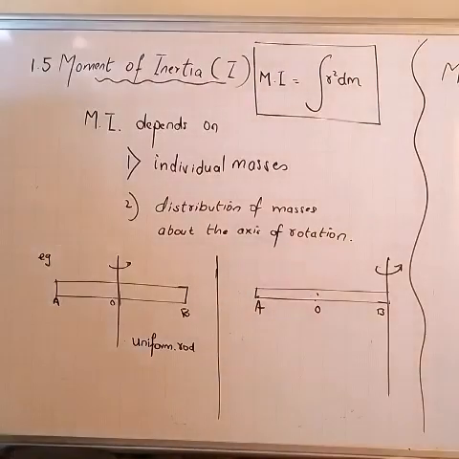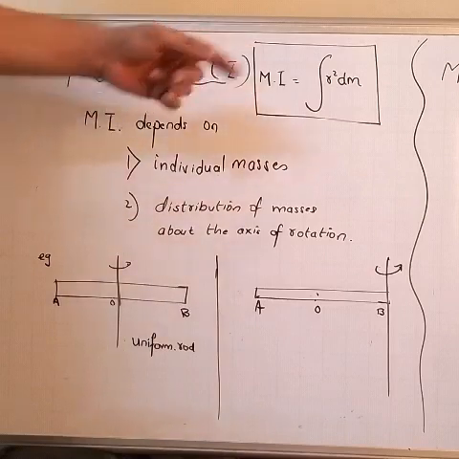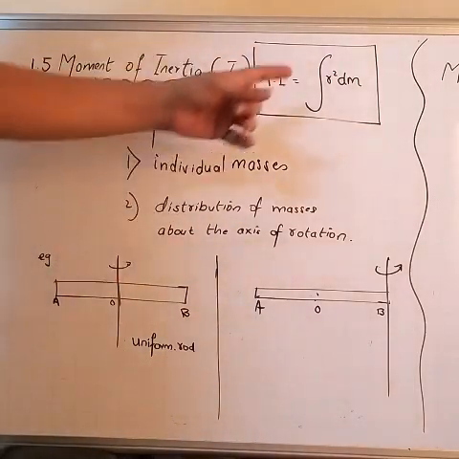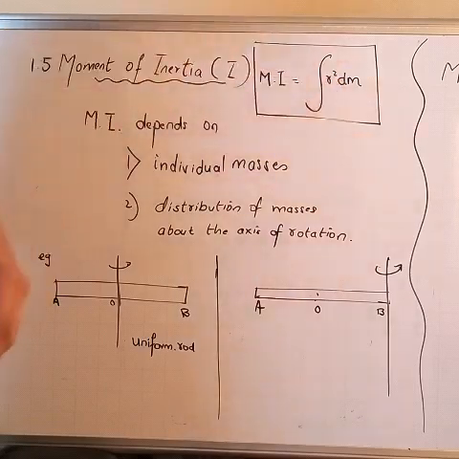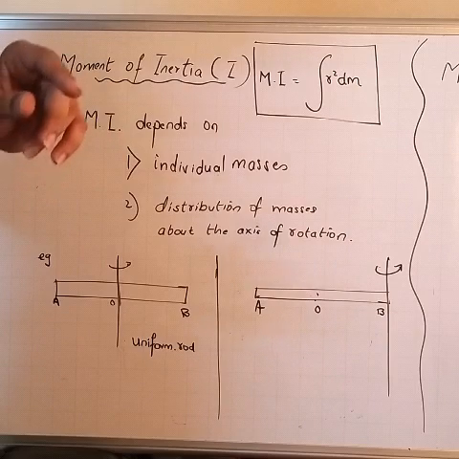See, there is one more formula for moment of inertia. One is summation of mi r square. The second formula is integration of r square dm. Now, what is this term integration of r square dm?